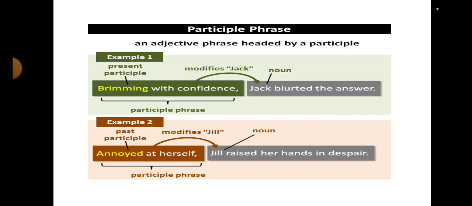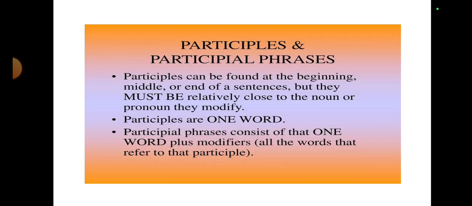One more example. Brimming with confidence, Jack blurted the answer. Means brimming with confidence is actually what? It is qualifying the upcoming portion of the sentence. So this is modifying. That's why it is which phrase? Participle phrase. Remember, participle phrase is doing the function of an adjective. Alright, it will be adding to or describing the nouns or pronouns within the sentences. This is a present participle phrase and this is the past one. Annoyed at herself, Jill raised her hands in despair. I hope you got it.